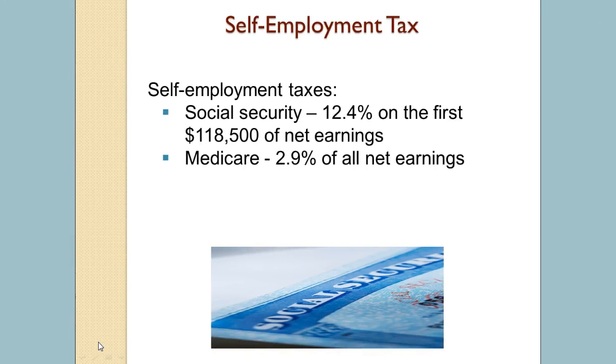One of the biggest surprises to self-employed individuals is that they have to pay both the employer and employee side of FICA taxes. These are referred to as self-employment taxes. This slide shows the 2015 self-employment tax rates. These taxes are calculated on Form SE and included as a tax on line 57 of Form 1040. The good news is that one half of these taxes can be deducted on line 27 on Form 1040 as a deduction for AGI.